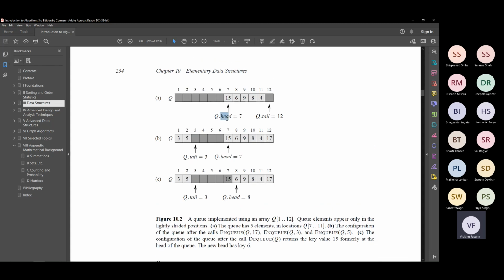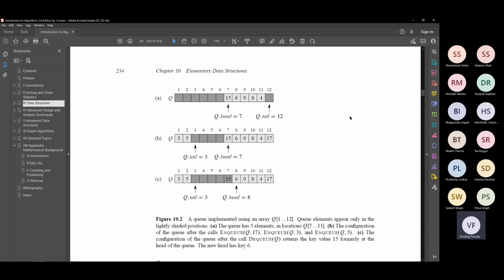Okay, so here they say head and tail. That is what we were also saying. But I can also say top and bottom. Okay, so you should get familiar with these interchangeable terms. There should not be any confusion. So now look at figure A here. This is a queue. Q dot head is this, and so the total range of indices available to us is 1 to 12. So the maximum possible height of the queue can be only 12. Okay, these are only as many locations available to us.